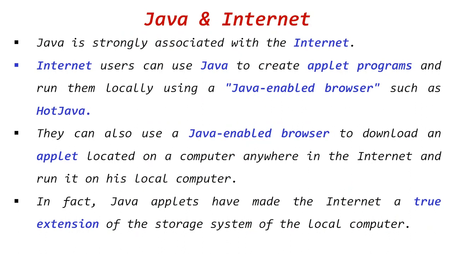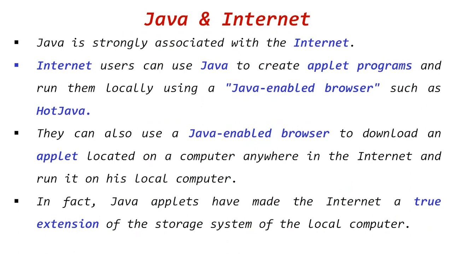HotJava is a Java enabled browser by default. Similarly, Netscape Navigator. Previously, most people used Netscape Navigator to execute Java based applications or applets.